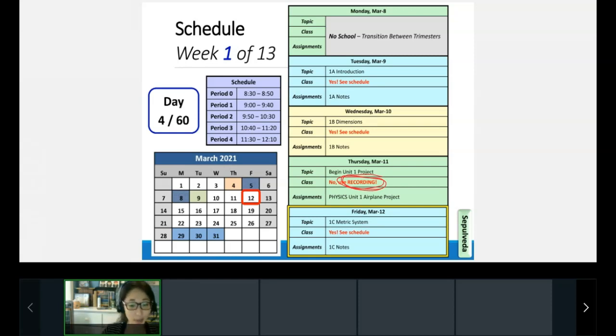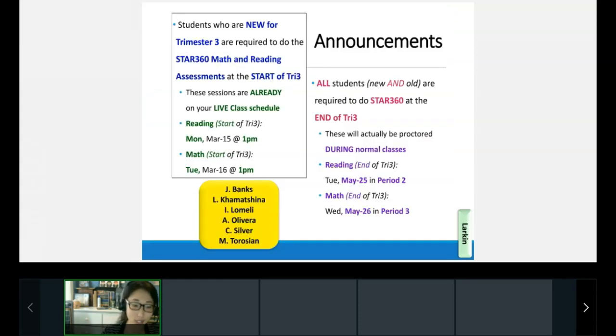Excellent. All right, today we're going to be taking a look at the metric system, so let's go ahead and jump into that. An announcement first, though. If your name is up here, which I know some of you are in class right now, you do need to complete STAR 360 math and reading assessments. This is how our school tracks your math and reading skills throughout the entire school year.